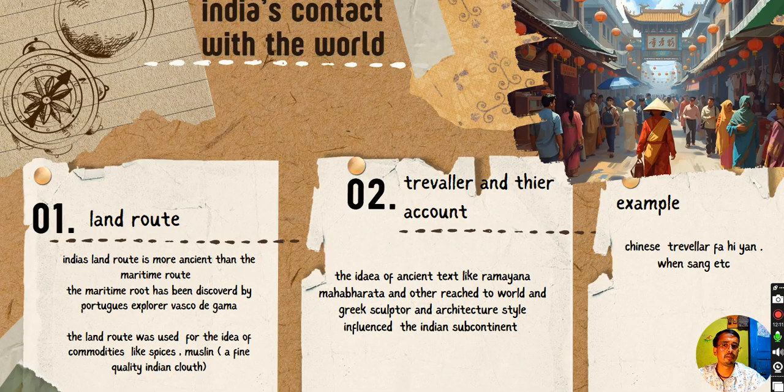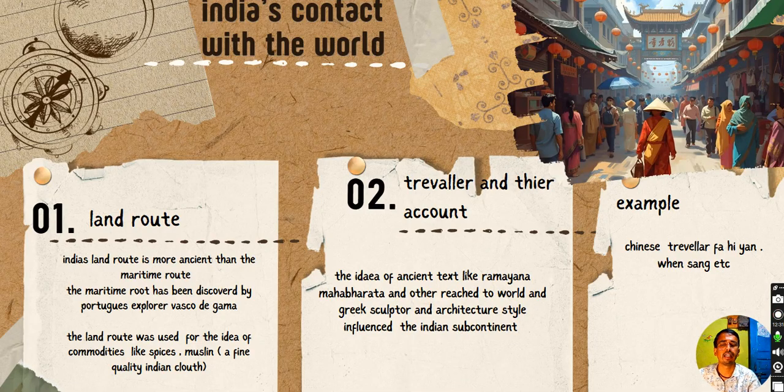We are going to understand India's contact with the world. India's land route is older than the maritime route, as we know that India was trading with other countries from the ancient Indus Valley civilization as well.